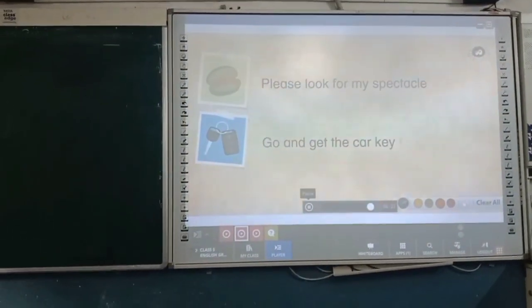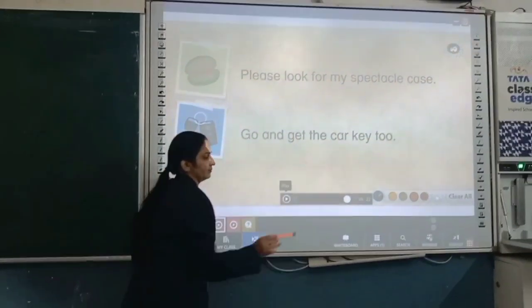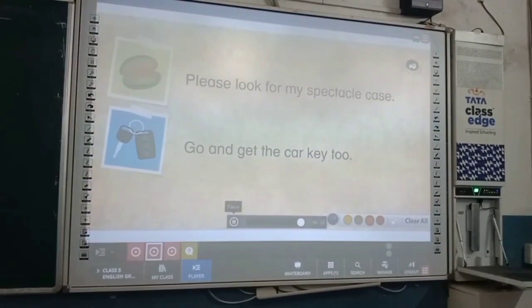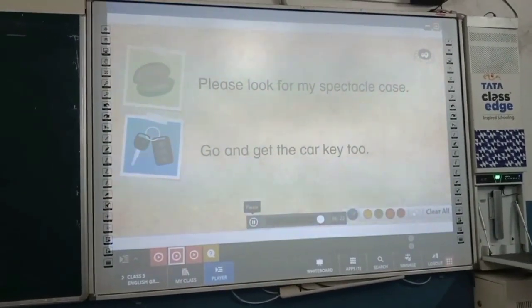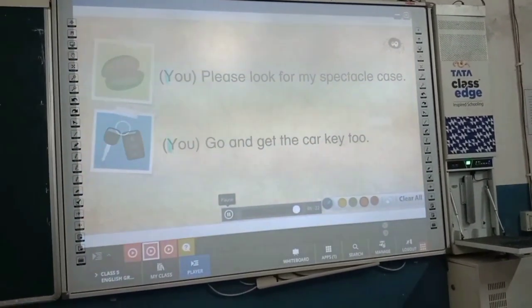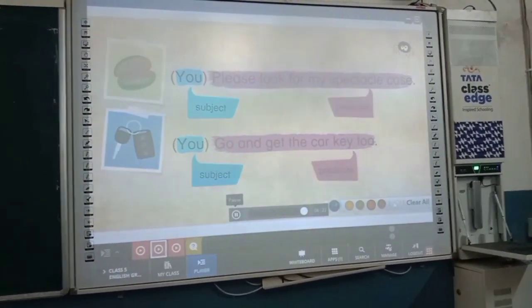Some more examples. Please look for my spectacle case. Since these are imperative sentences, the subject here is you. And what are these? They are predicates.